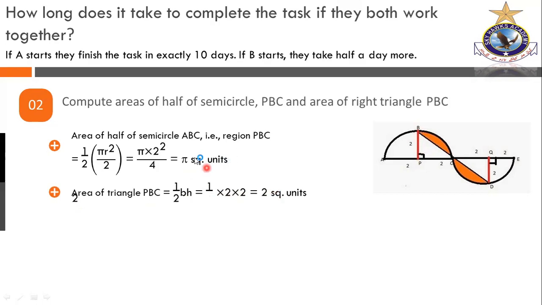Look at this. We have both the quantities, the area of the right angle triangle, this one, and the area of this whole quarter of the circle, the half of the semicircle. Anyhow, so we have the two things now. The area of the shaded area in the semicircle is pi minus 2. So here, why are we saying just like that, that this is pi minus 2?